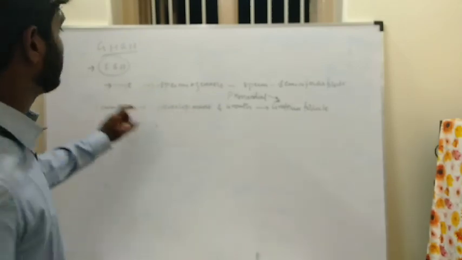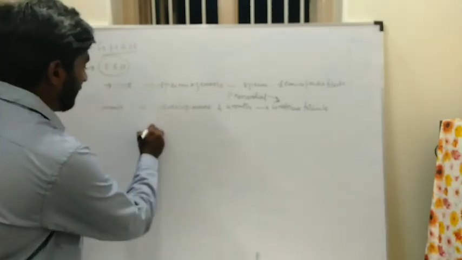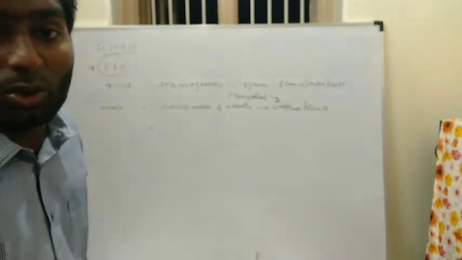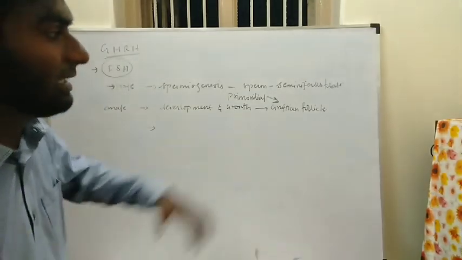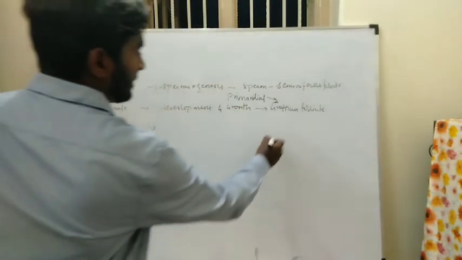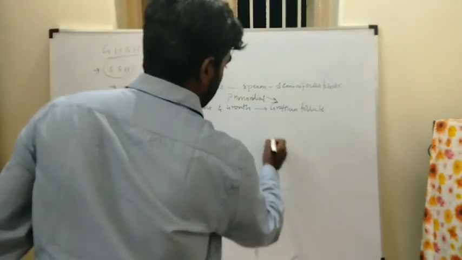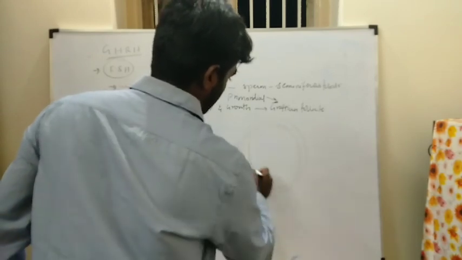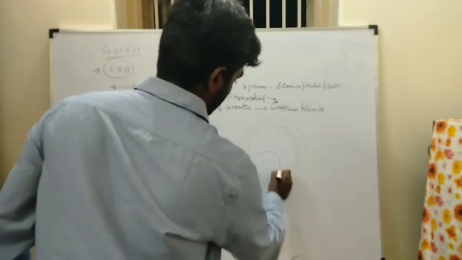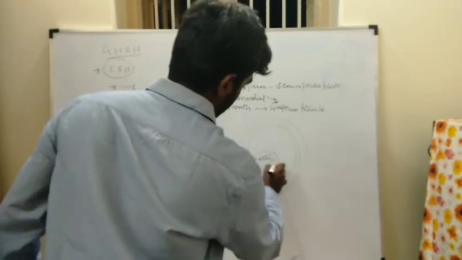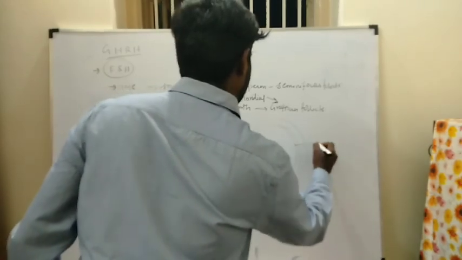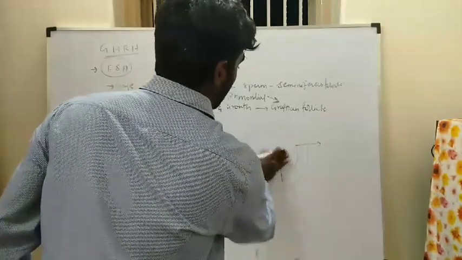Next, the FSH hormone acts on the Graafian follicle. The layers will be formed and the membrana granulosa will be formed. This is the mature Graafian follicle. Here the layers will be there. This is the antrum, the space is called the antrum.